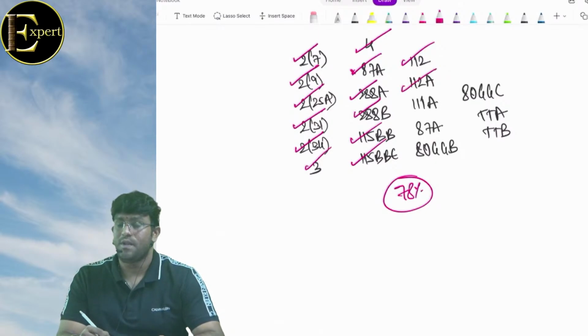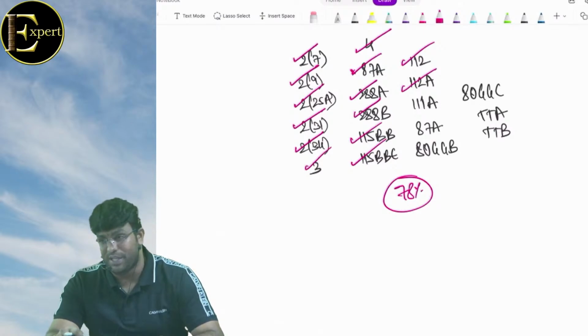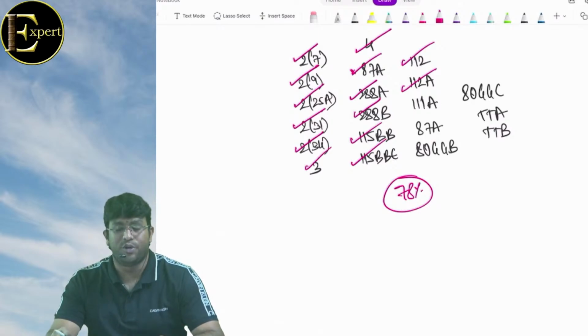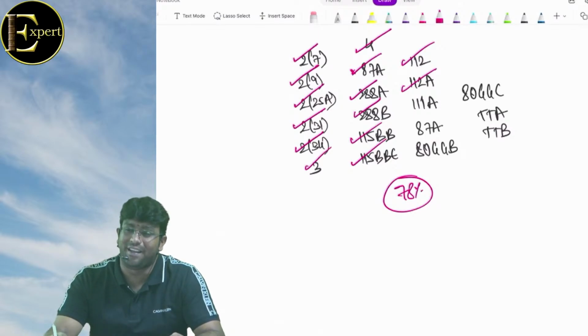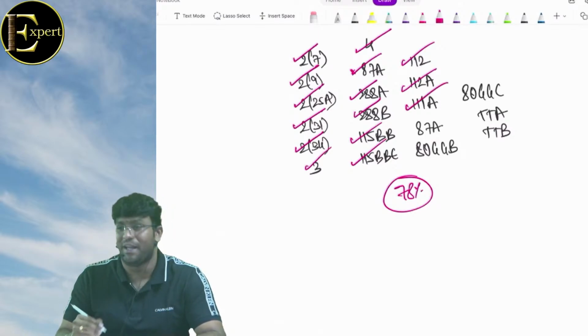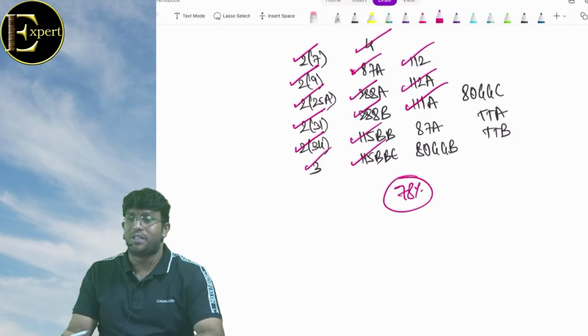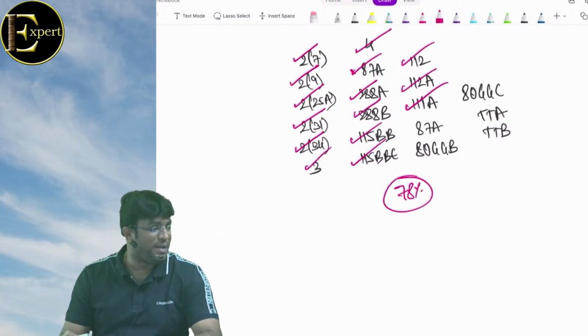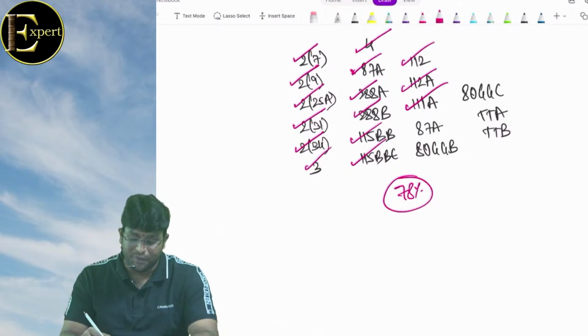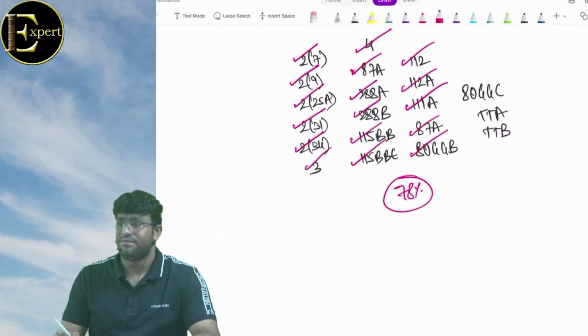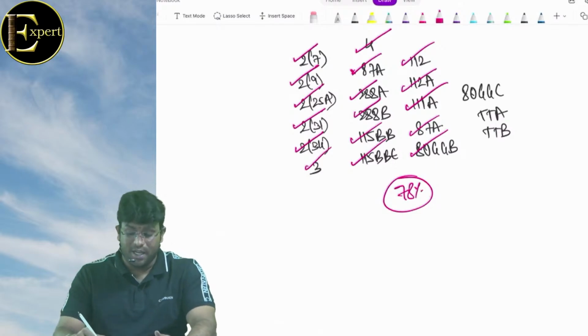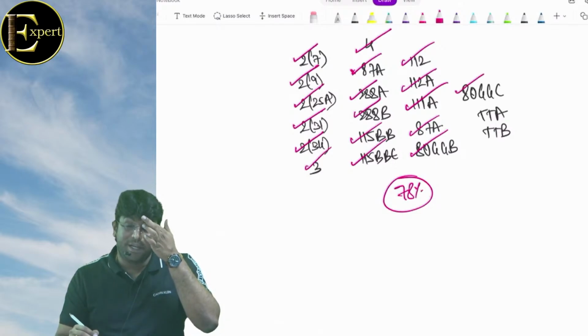112A. Long-term capital gain on sale of equity shares or units of equity-oriented mutual fund or units of business trust through a recognized stock exchange on which STT is paid is exempt up to a limit, and is taxable at the rate of 10% on the amount exceeding it. Very good. 111A. Same case, but not long term, it is short term. Tax at the rate of 15%. Wonderful. 80GGB is company to political party. 80GGC is other than company to political party.